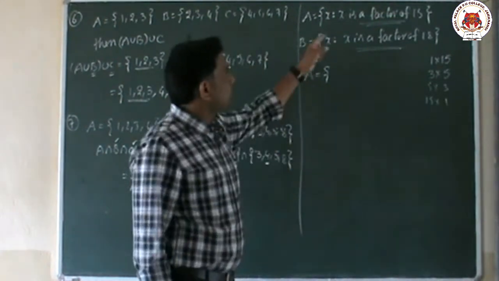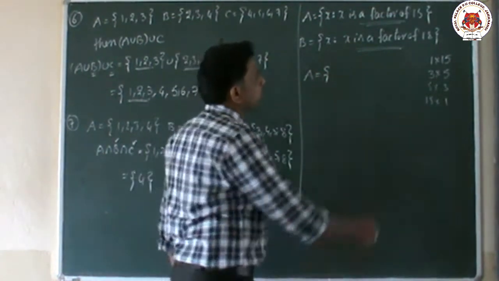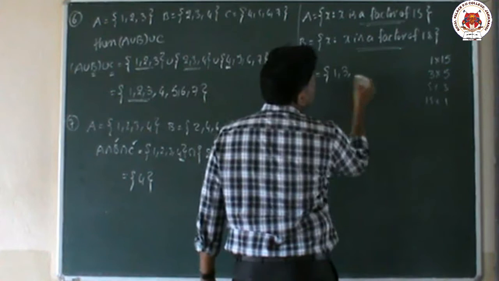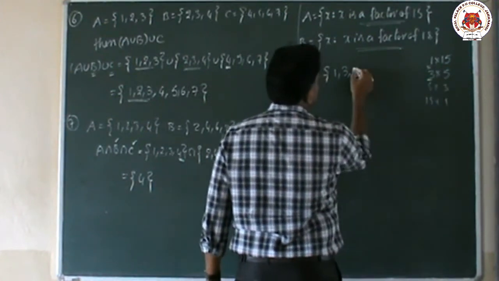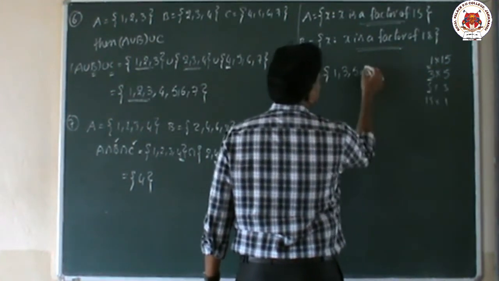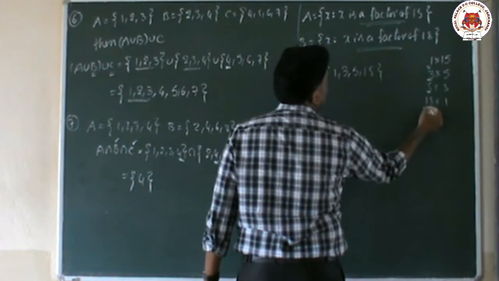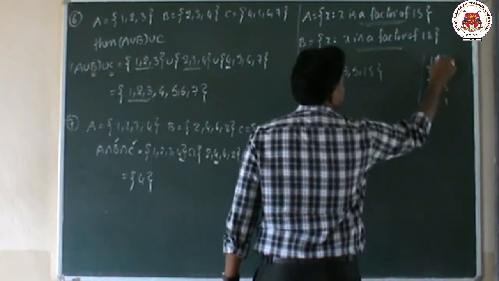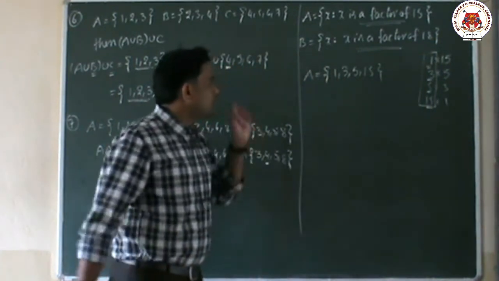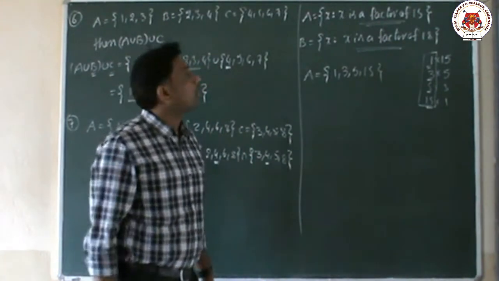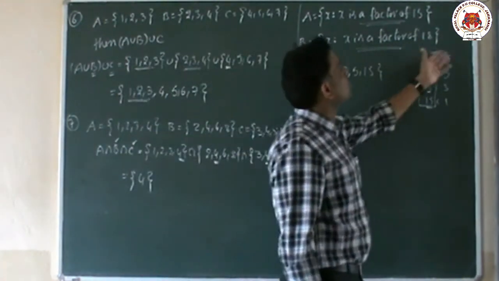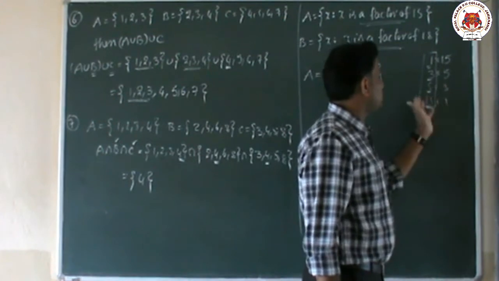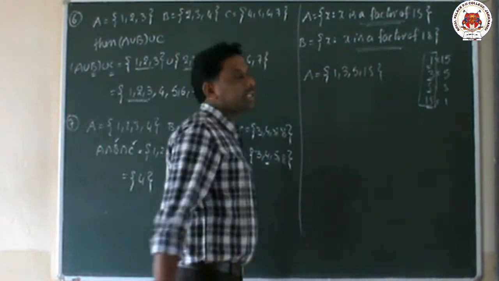So the factors of 15 are 1, 3, 5, 15. All these are the factors of 15.